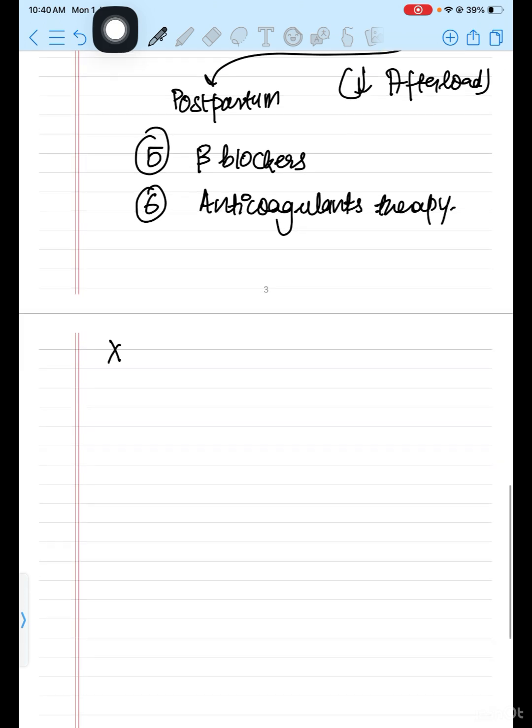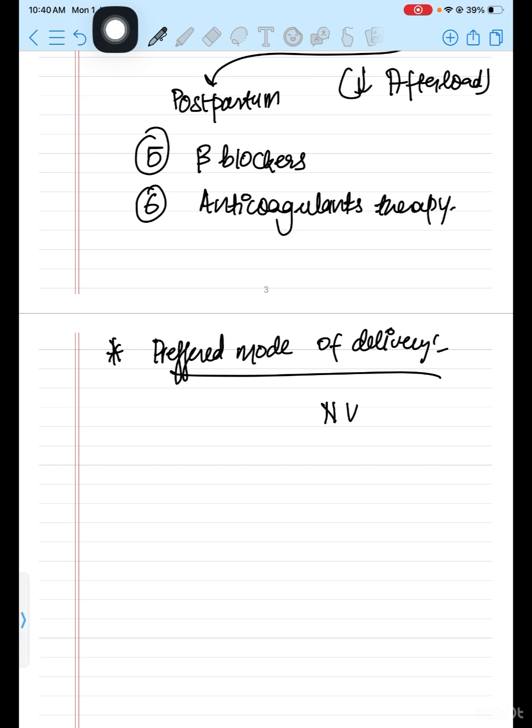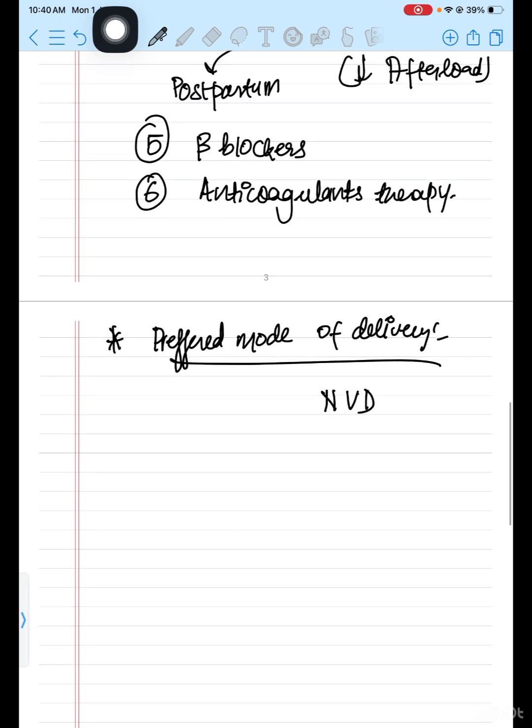Now they can ask you what the preferred mode of delivery will be. The preferred mode of delivery is vaginal delivery, so go for normal vaginal delivery, NVD. Then they can ask you, if you have to provide anesthesia, what is the preferred or ideal anesthesia in case of peripartum cardiomyopathy?